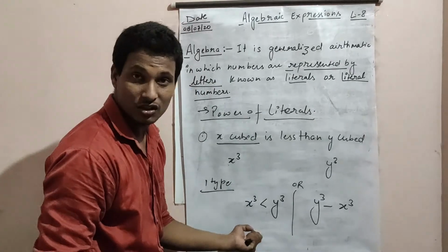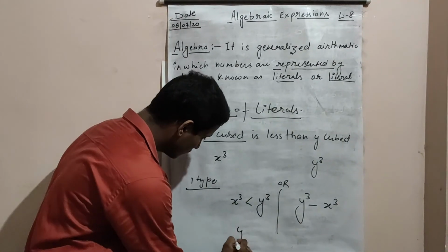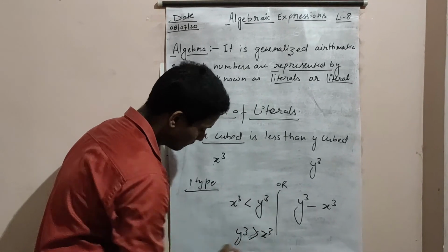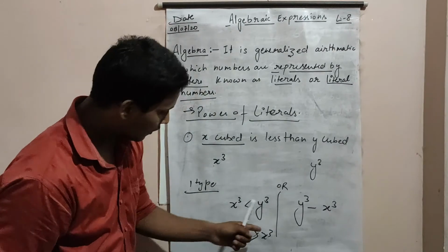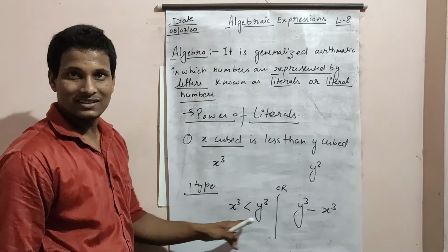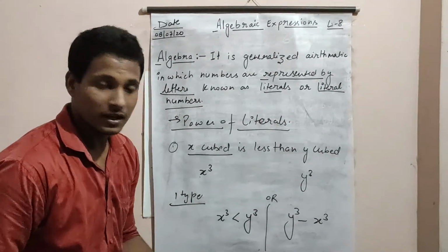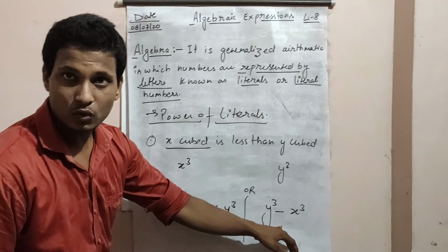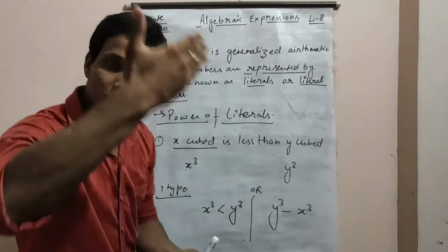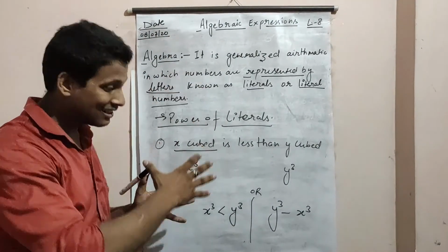Only write x cubed is less than y cubed, the simplest way, but you can write this also: y cubed is greater, so we subtract x cubed from y cubed.